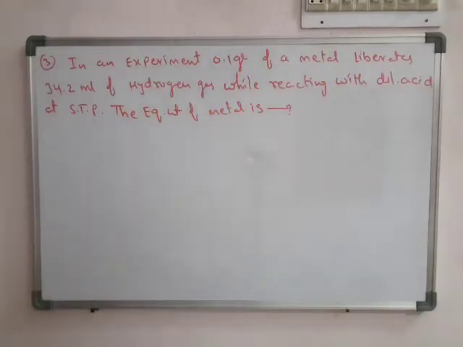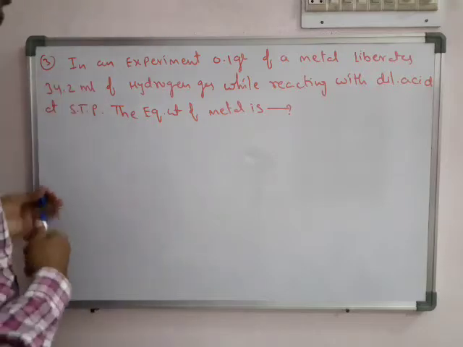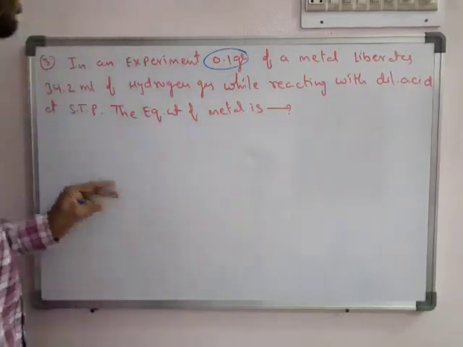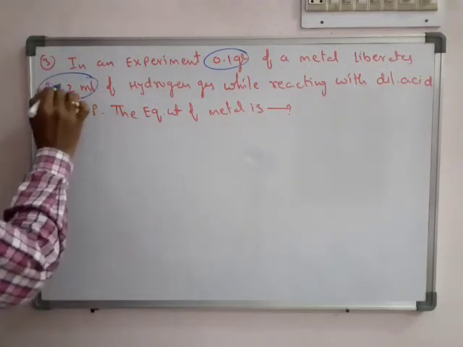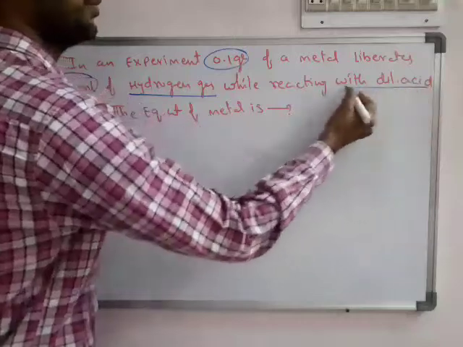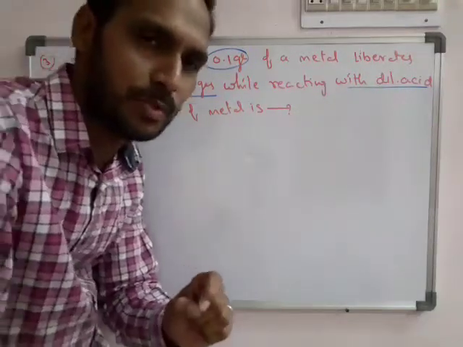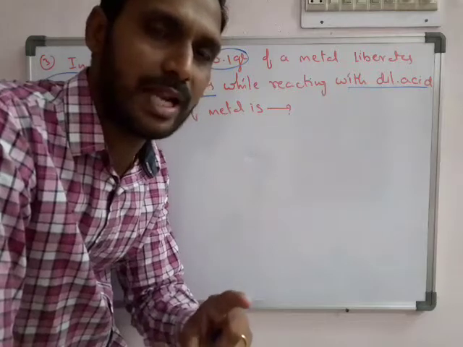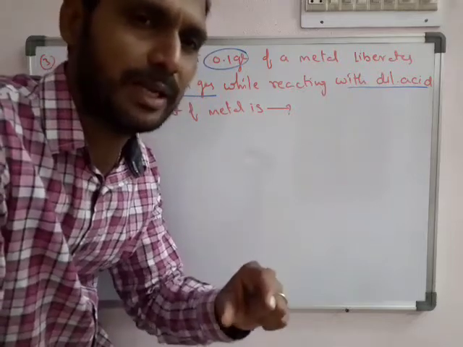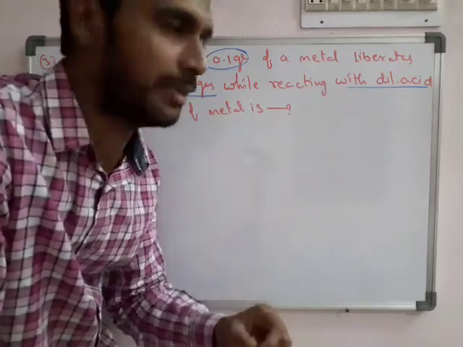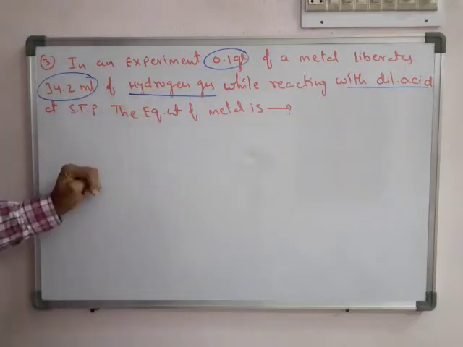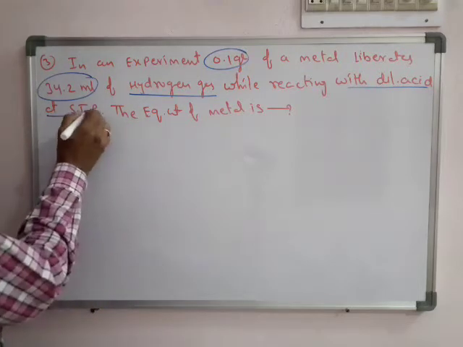Okay, see question number 3 in that worksheet. In an experiment it is given 0.1 gram of metal liberates 34.2 milliliter of hydrogen gas when it reacts with a dilute acid. So it is a general property of acids, that is when acids react with metals, they liberate hydrogen gas. So say that metal reacted with some acid and released how much hydrogen? 34.2 milliliter of hydrogen. The conditions are given at STP.